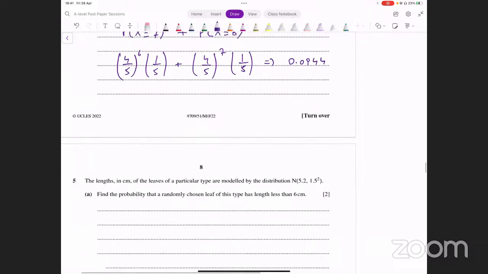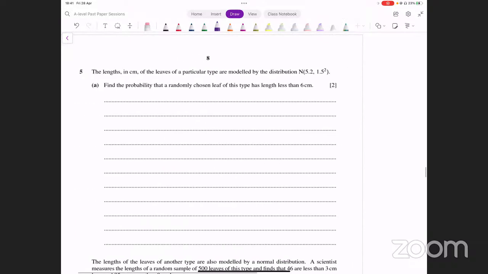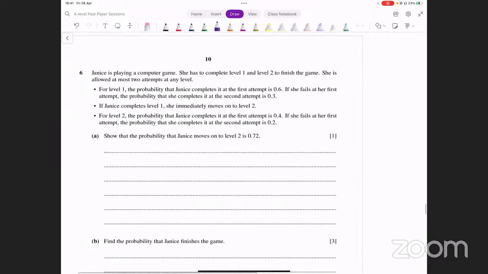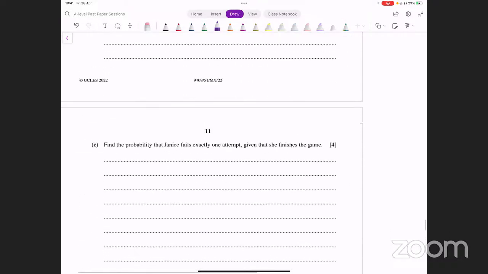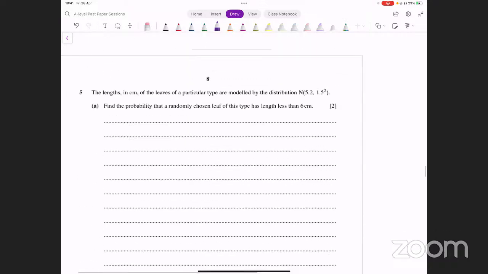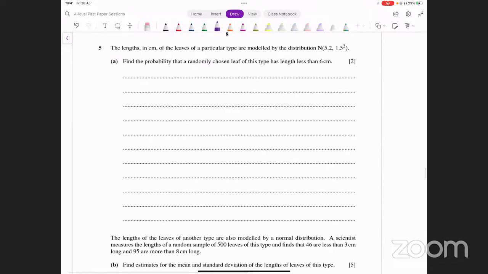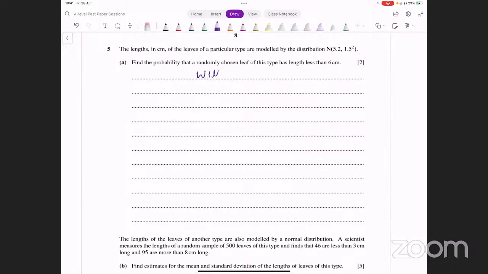Okay, let's move on to question number 5. Now, this is the normal distribution. ये भी देख लेते हैं. इसके बाद क्या है? Probability. Okay, let's take a 1-minute break. There's a sound going on here. We'll complete this paper and then we'll have maybe a 10-15 minute break. उसके बाद फिर हम second paper start करेंगे. But for now, let's have a 1-minute break. अब इसके बाद फिर हम ये करते हैं question number 5 and 6.